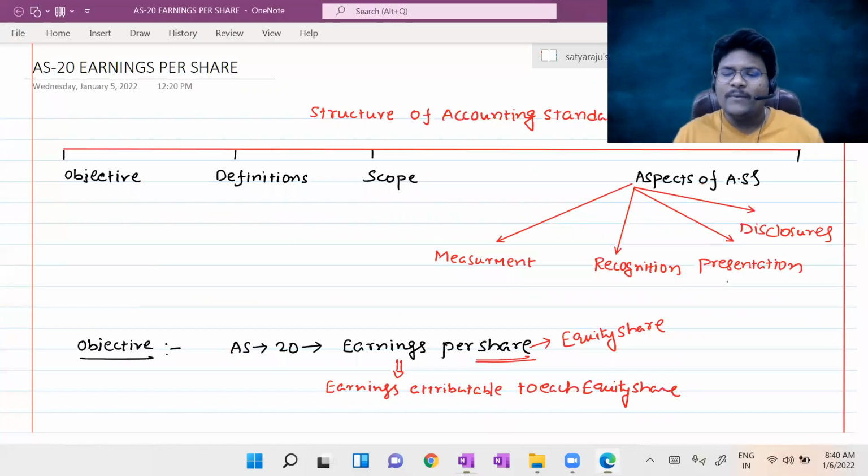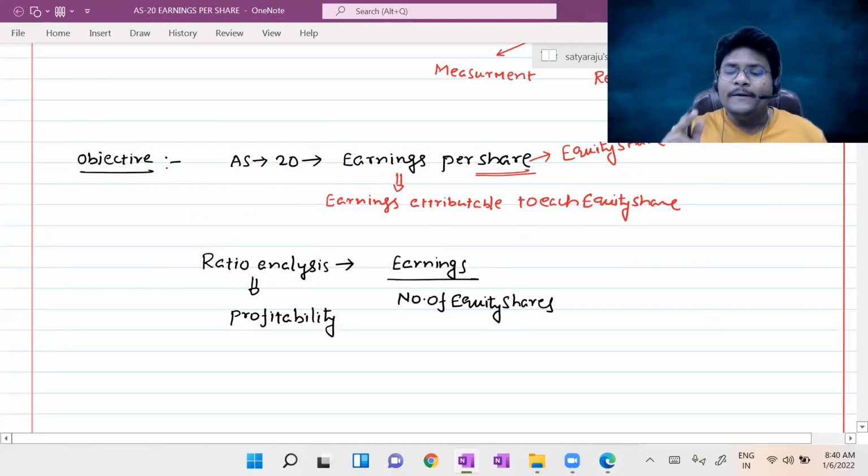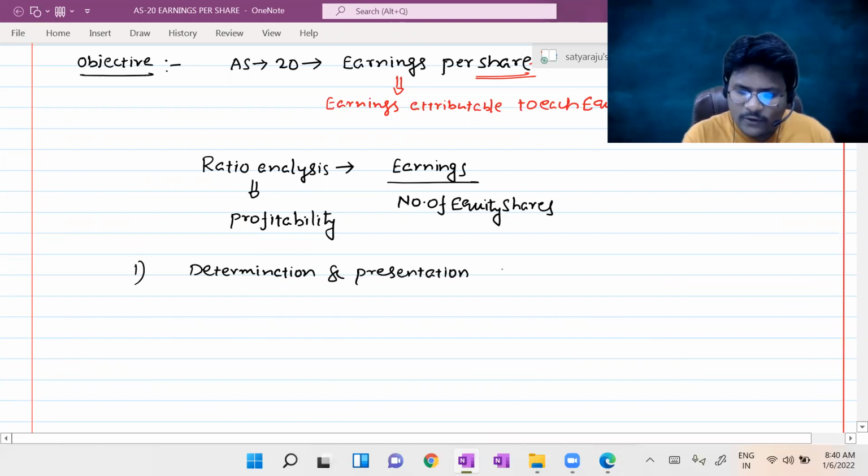Now, simply, the primary objective of the EPS standard is determination and presentation of EPS. That is the first and foremost objective. I can put it simply as EPS. It may be basic or diluted. We don't know what exactly the meaning of basic as well as diluted is.